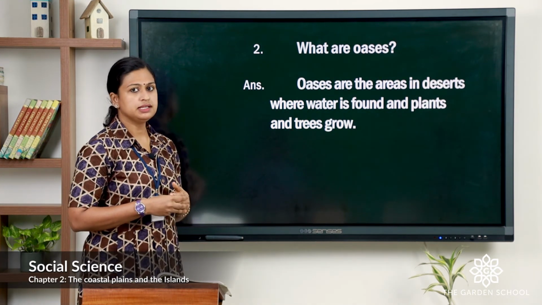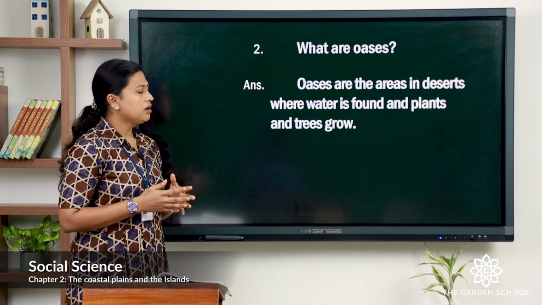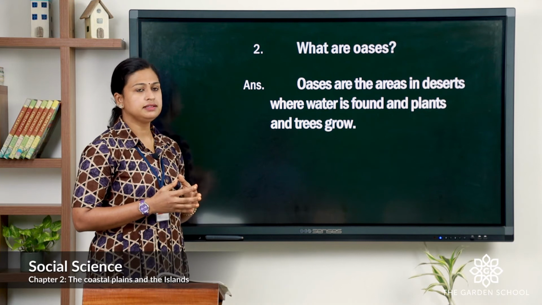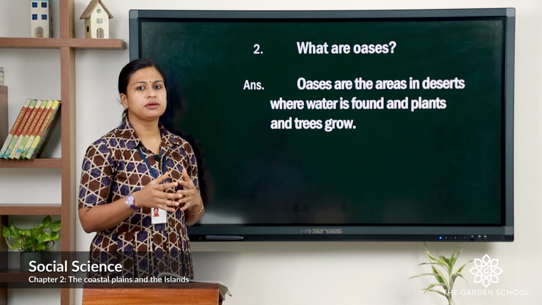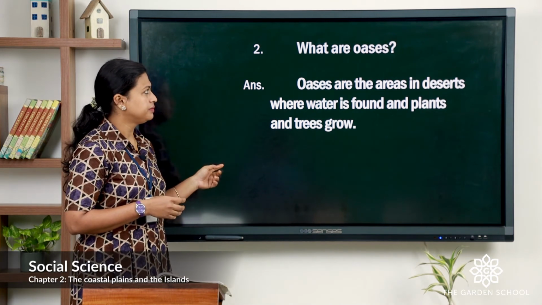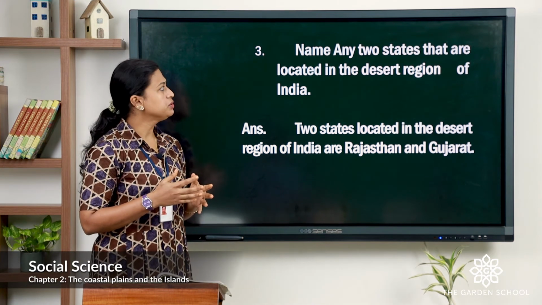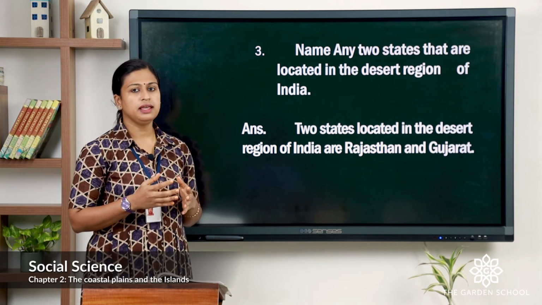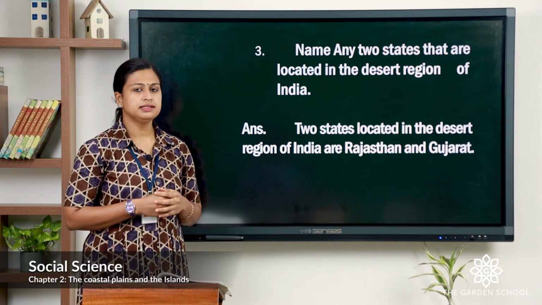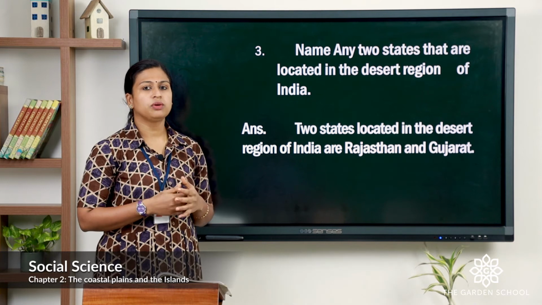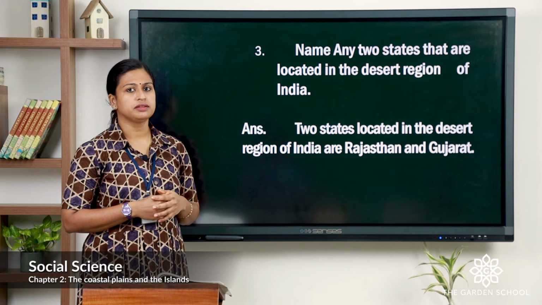Now the second question is, what are oases? The answer is, oases are the areas in desert where water is found and plants and trees grow around it. Third question, name the two states that are located in the desert region of India. The answer is, the two states that are located in the desert region of India are Rajasthan and Gujarat.